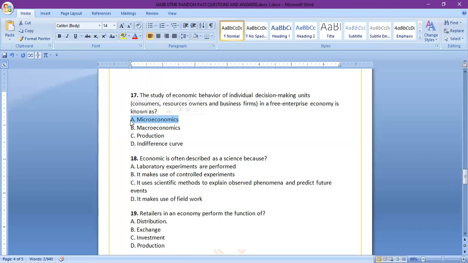But along the line, macroeconomics became an area of interest, and then it was further developed. So when you're talking of individual consumers, individual households, individual resource owners such as businessmen, and even business firms, then you're talking of microeconomics.